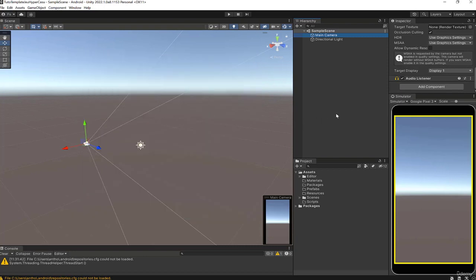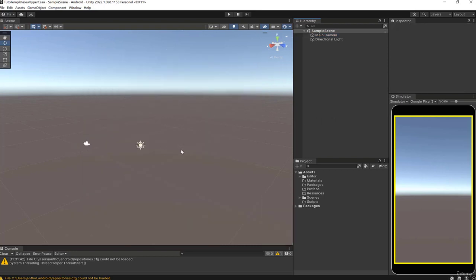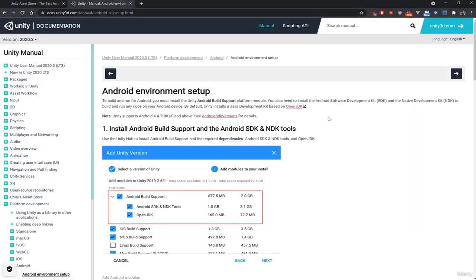I'm just going to do Ctrl+S to make sure that these settings are saved. And especially the super important thing is to consult the Unity documentation, the documentation on the Android environment setup page. This will allow you to test your application on Android. Because if your phone is not in developer mode, you will never be able to test your game on your phone directly.